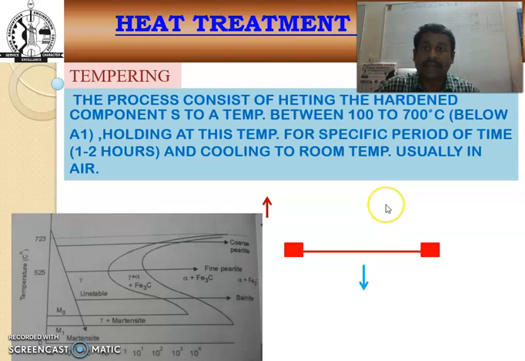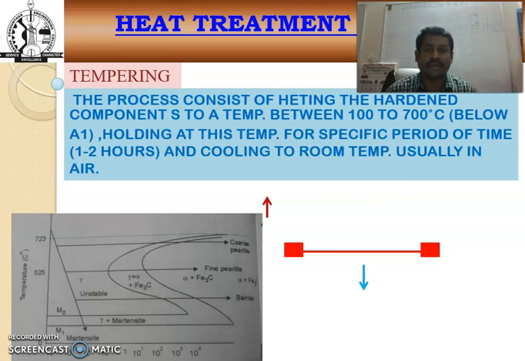The next process is tempering. The tempering process consists of heating the hardened component to a temperature between 100 and 700 degrees Celsius, holding at that temperature for a sufficient period of time, and then cooling to room temperature, that is usually in air. So heating the steel up to 700 degrees Celsius, that is below A1, and holding at that particular temperature for a sufficient period of time.